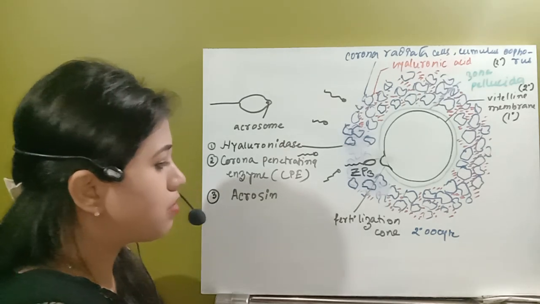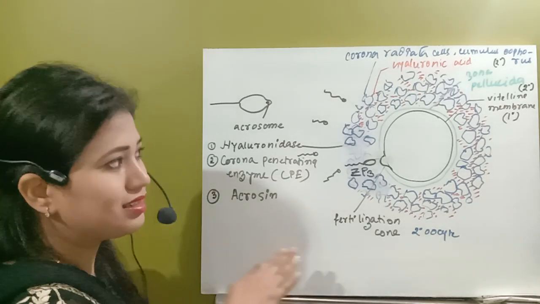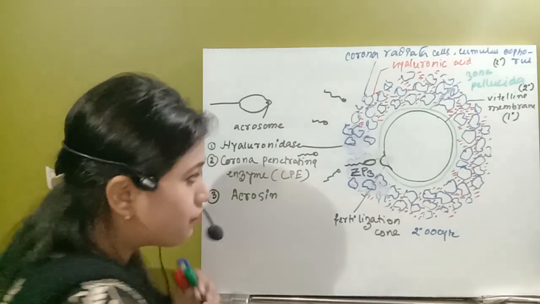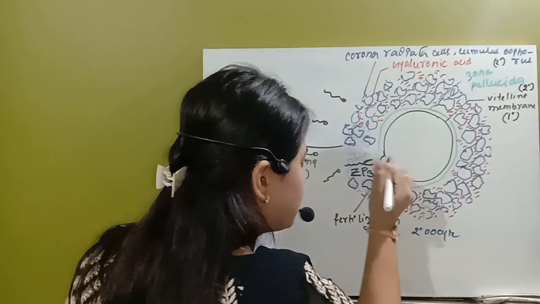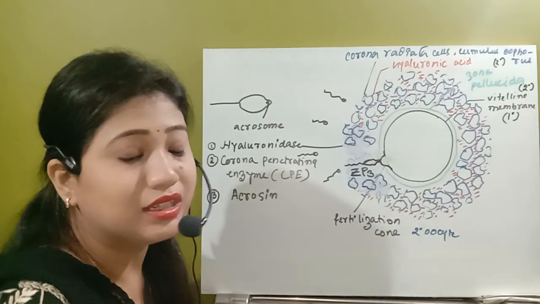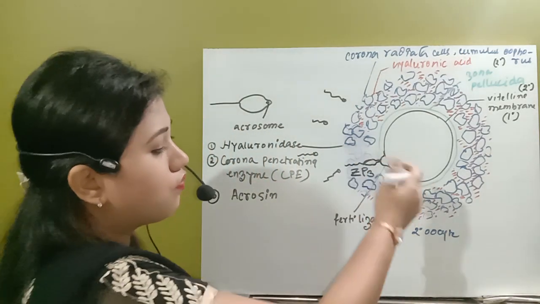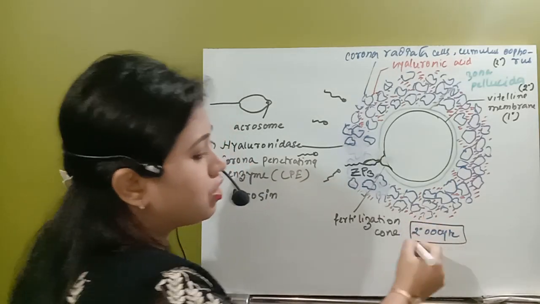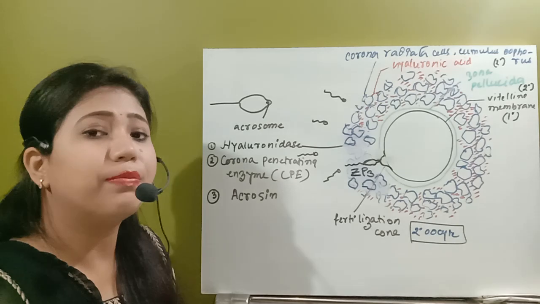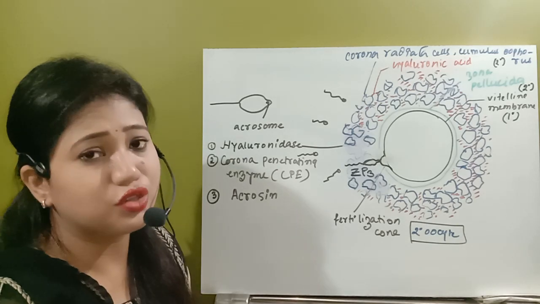Whenever the spermatozoa attaches to this fertilization cone, at that time the ovum, which is in the secondary oocyte state, is induced to complete meiosis 2.